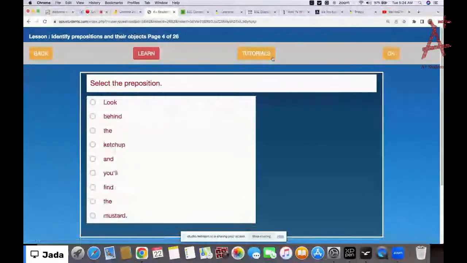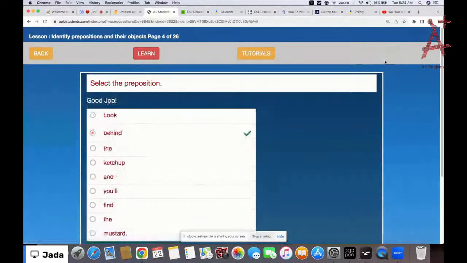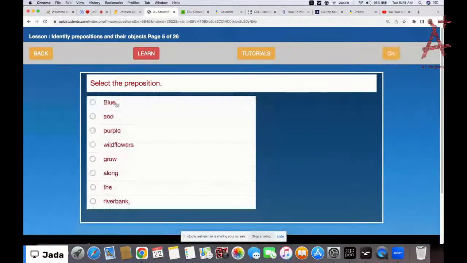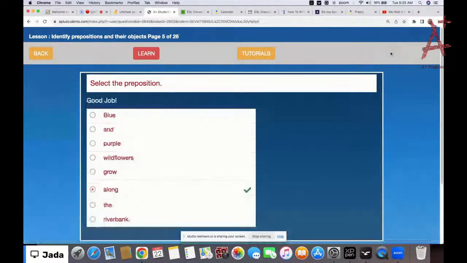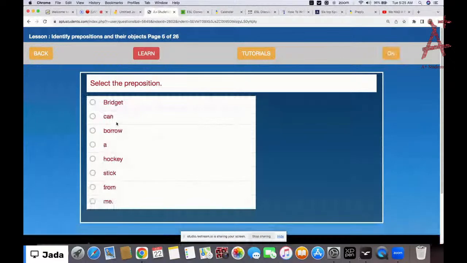Look behind the ketchup and you will find the mustard. So behind here, since we need to select the preposition. Blue and purple wildflowers grow along the river bank. So we have along. Bridget can borrow a walking stick from me.